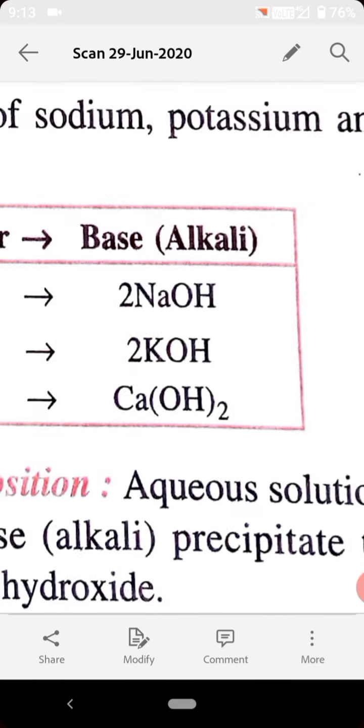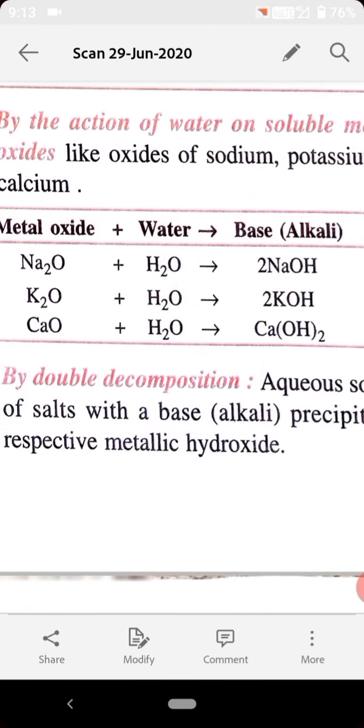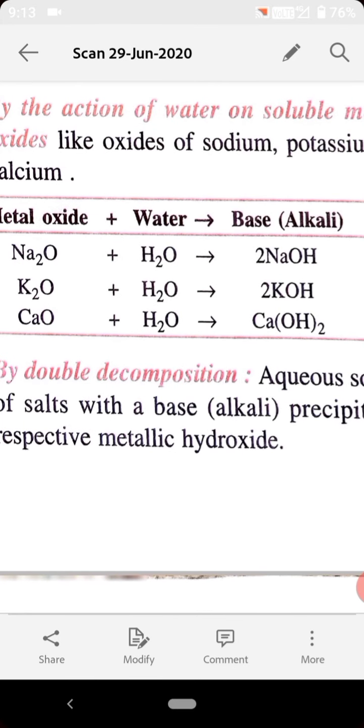Another oxide reacts with water, meaning water acts over this oxide to form potassium hydroxide, that is a base. Potassium oxide plus water gives potassium hydroxide, which is basic in nature. Similarly, calcium oxide also reacts with water to form calcium hydroxide.